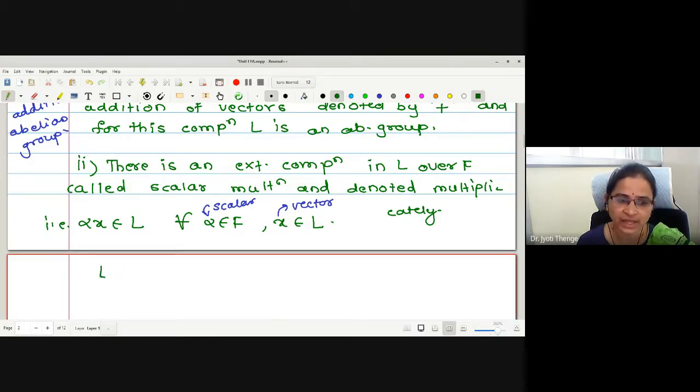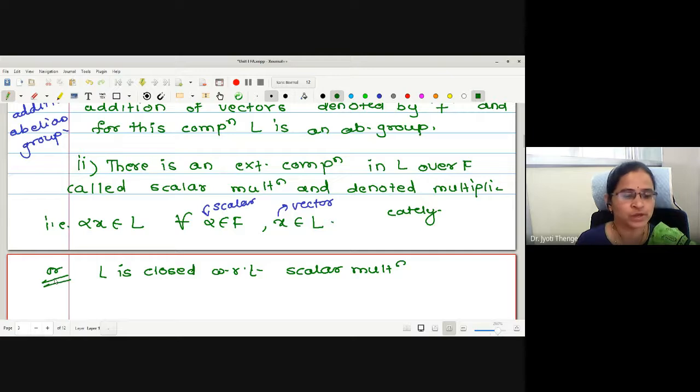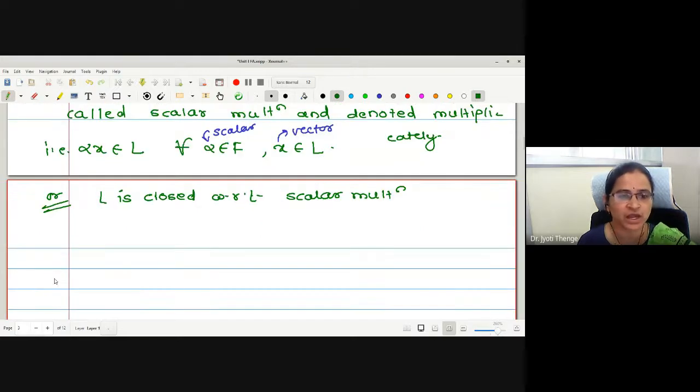One can say that L is closed with respect to scalar multiplication.